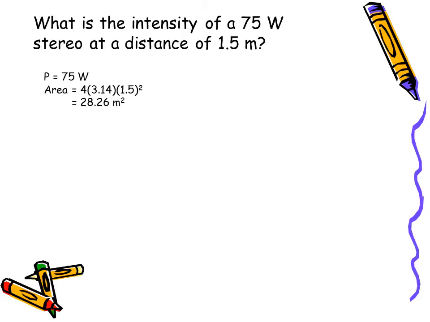So the area then would be 4 pi times 1.5 squared, or 28.26 square meters. And if intensity is power divided by area, the intensity then would be the 75 watt power divided by the 28.26 square meter area, which gives you a final answer of 2.7 watts per square meter.